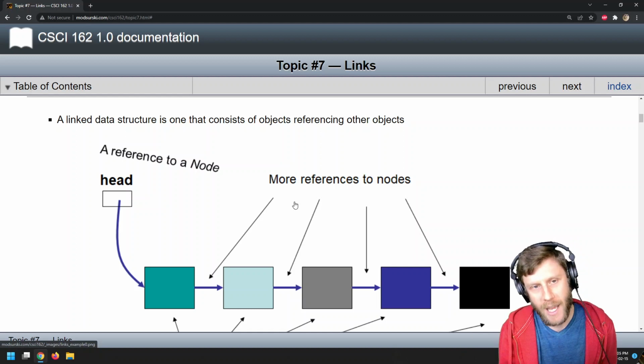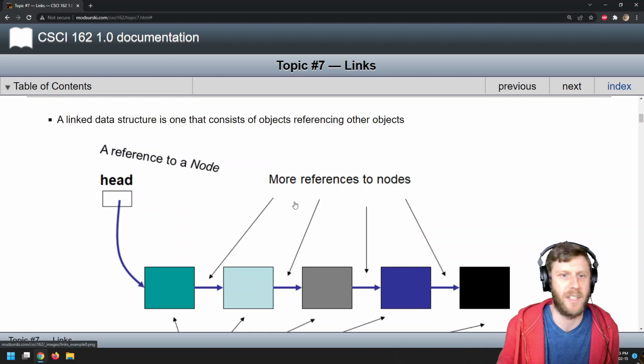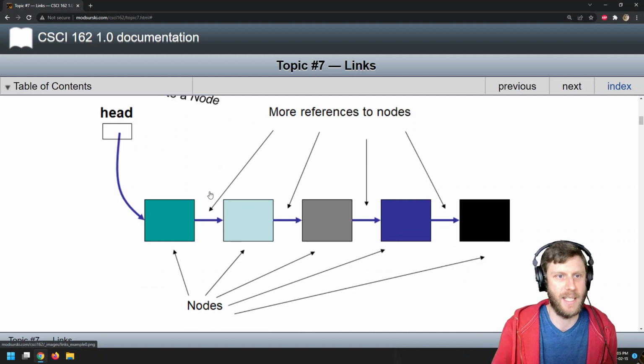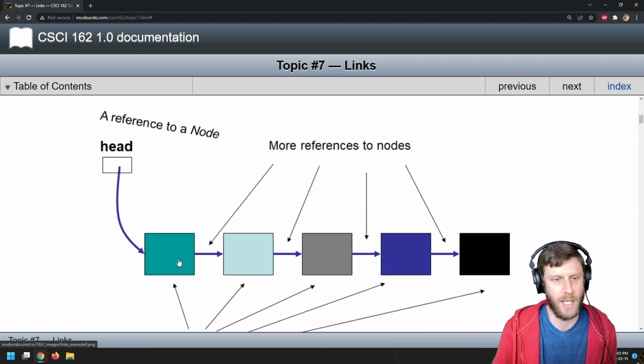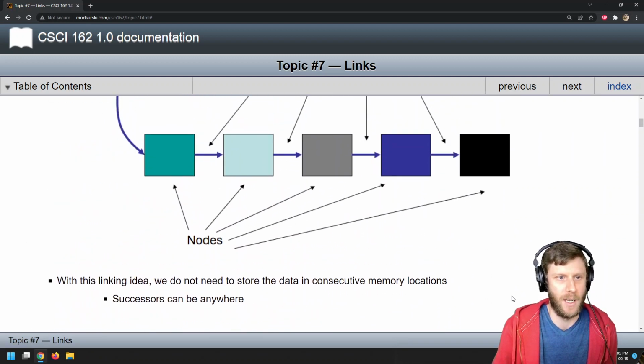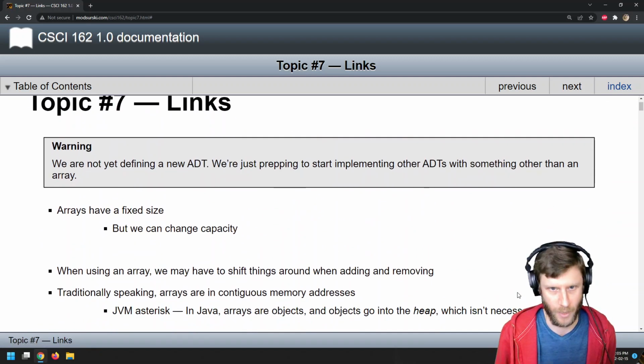Like in an array where you have index 0, 1, 2, 3, the successor of index 0 is index 1. In a node, its successor is the next thing. So this is the idea. We'll have nodes, we'll have one head node, and each node will reference a subsequent one. That's where we'll leave it today, and we'll pick up tomorrow with the linked structures.